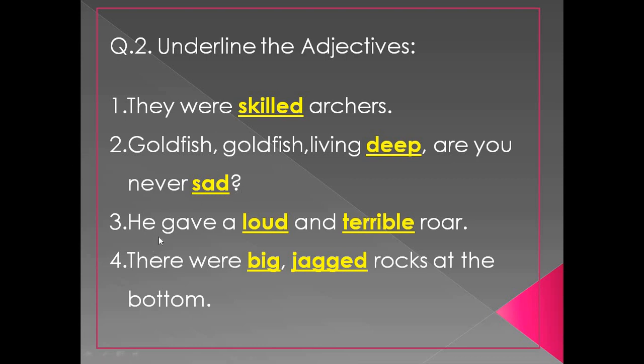Next one, he gave a loud and terrible roar. How was the roar? Loud and terrible. There were big jagged rocks at the bottom. How were the rocks? Big and jagged. So these are the adjective words. I hope children you have followed the exercise and understood what adjectives are.